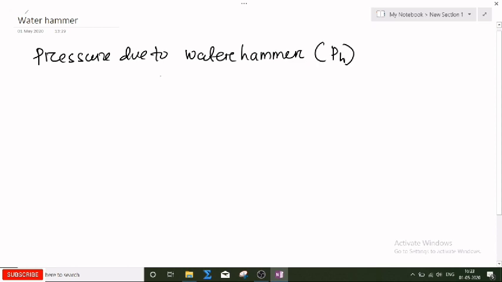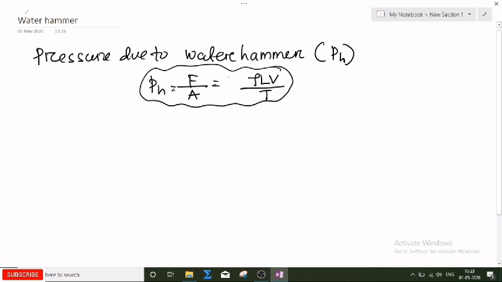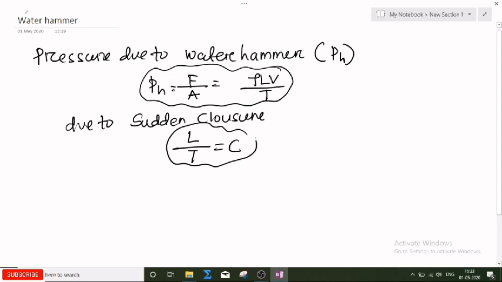This PH will be equal to the force exerted by the rest water divided by the cross-sectional area of the pipe, that is rho L V by T. This is the pressure due to water hammer. When there is sudden or instantaneous closure of the valve, this L by T is called the velocity of sound.